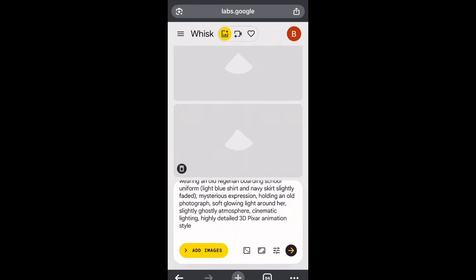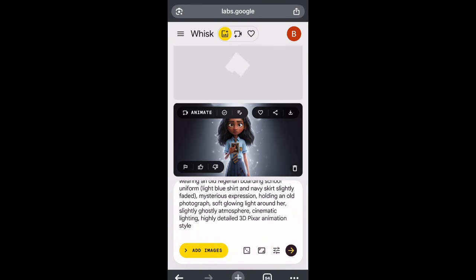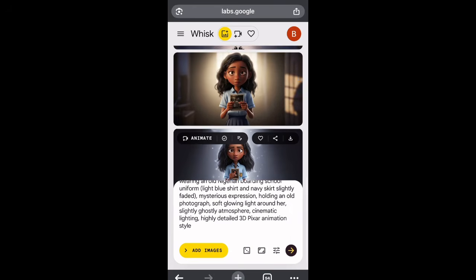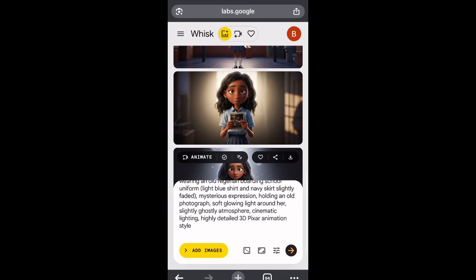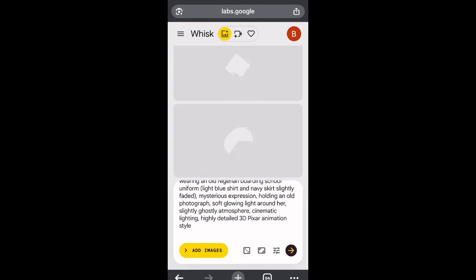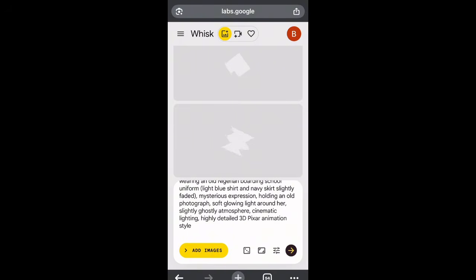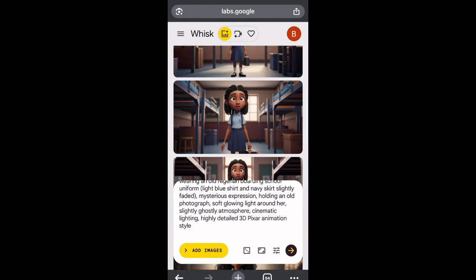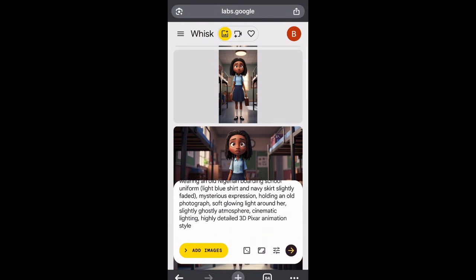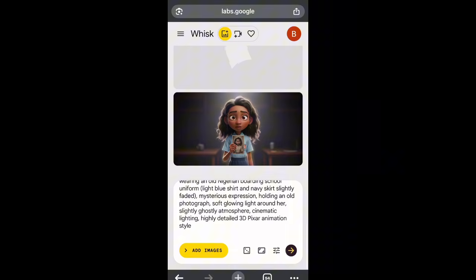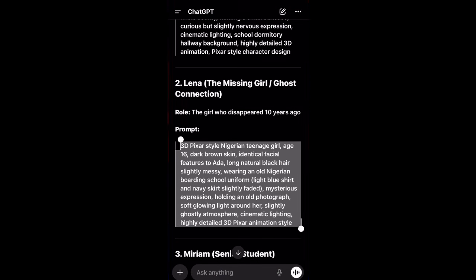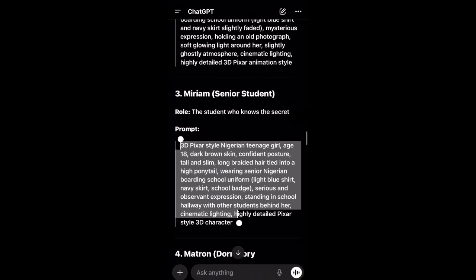This particular tool, you can also use it to create the video. Now look at it here. Look at the images it has given to me. So I'm just going to click on regenerate again to see if I can get the best out of it. So this is still giving me almost the same thing. If it's still not okay, I'll regenerate again until I have exactly what I want. So I realized that she is supposed to be a ghost. She's not really supposed to be a real human. So that's why the picture is actually having that flashy light.